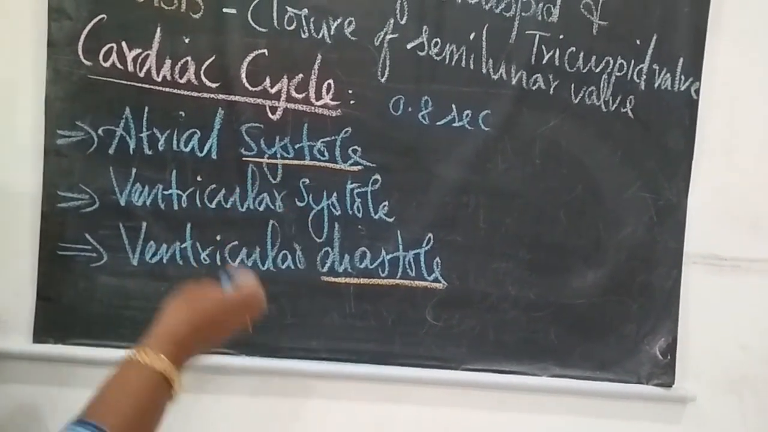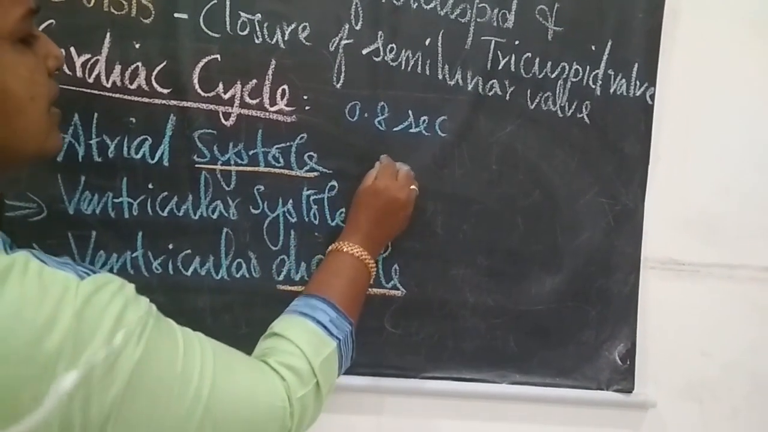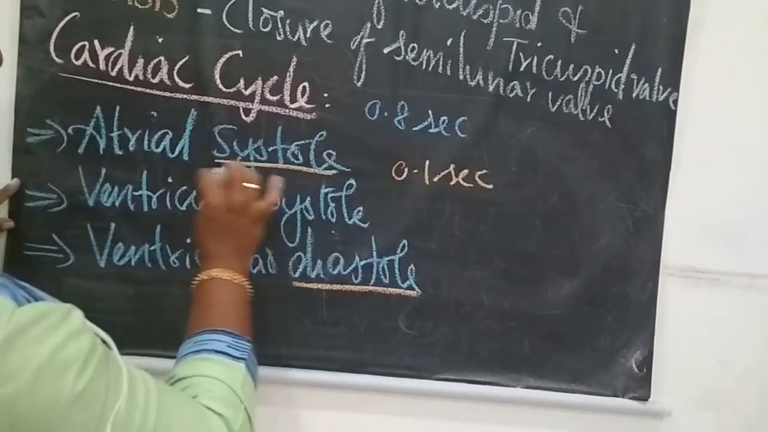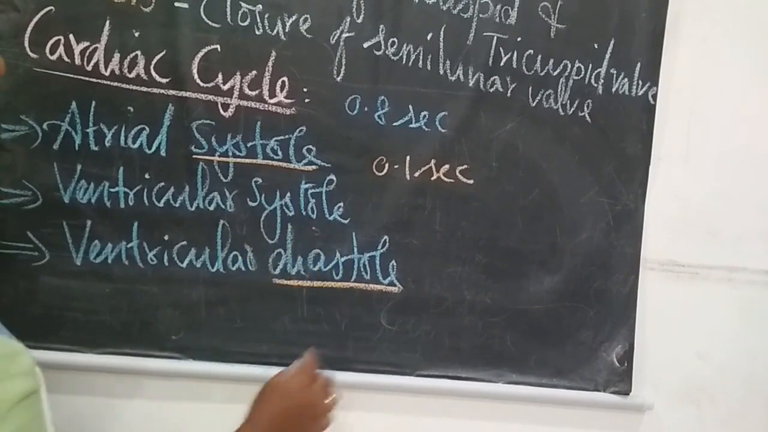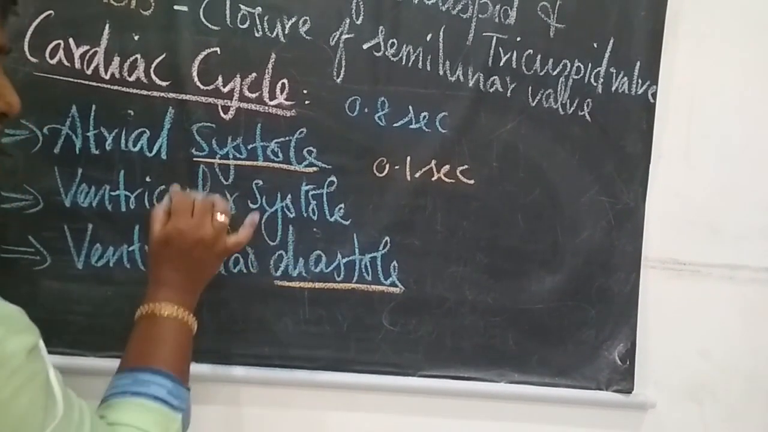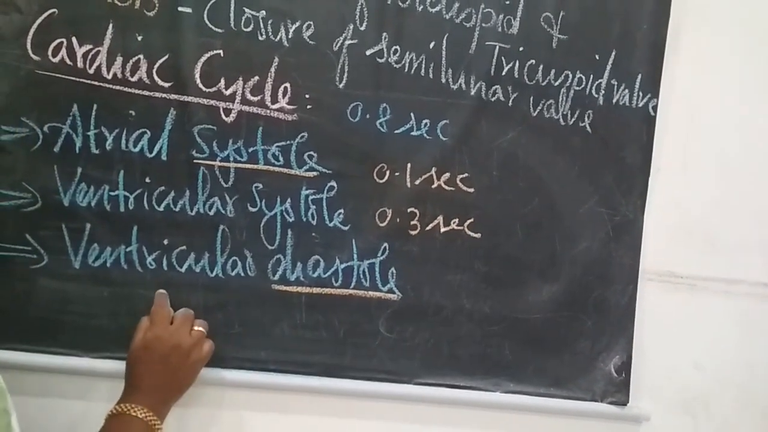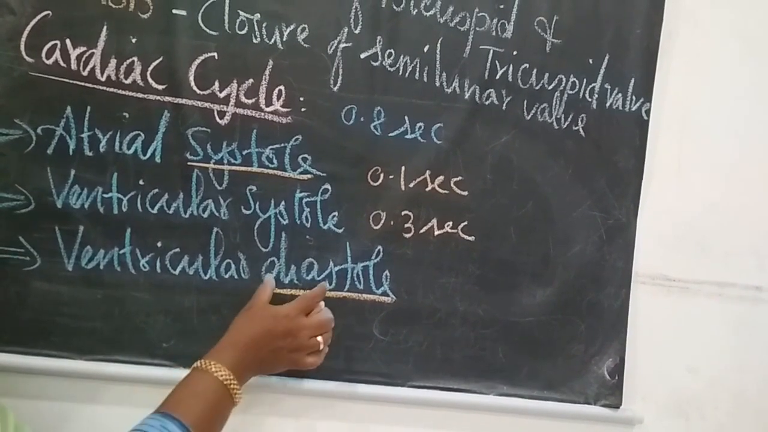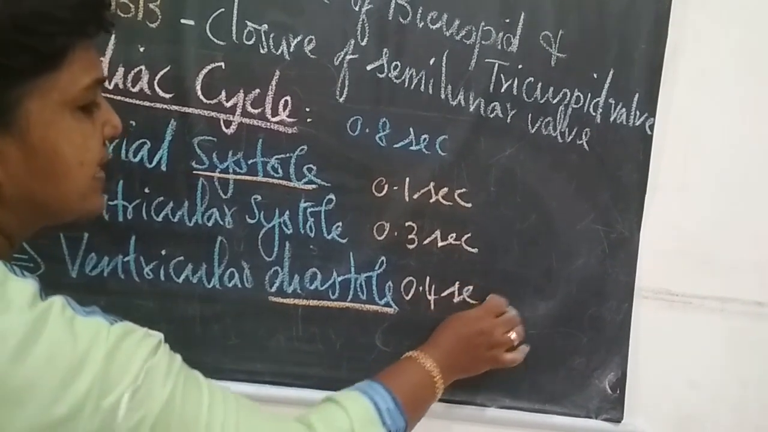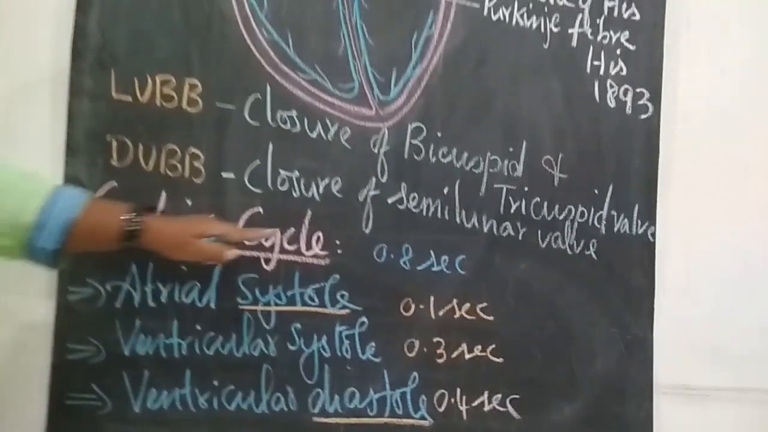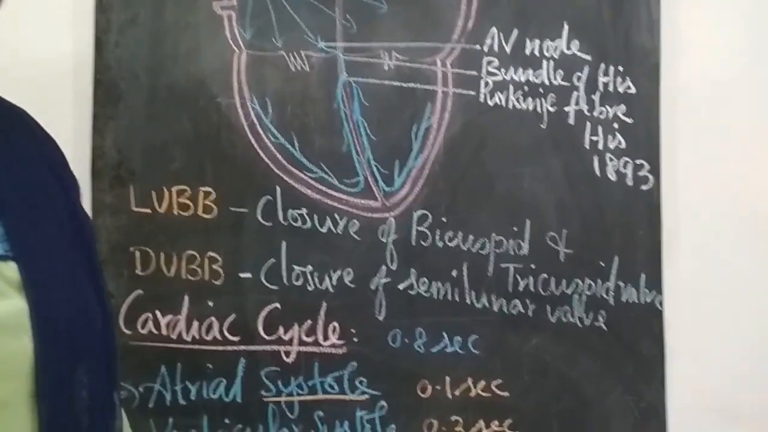Atrial systole, the contraction of the atrium, lasts for about 0.1 second. Ventricular systole, that is the contraction of the ventricles, lasts for about 0.3 second. And the next one, ventricular diastole, that is relaxation of the ventricles, lasts for about 0.4 second. So altogether there is 0.8 second. The cardiac cycle lasts for about 0.8 seconds.